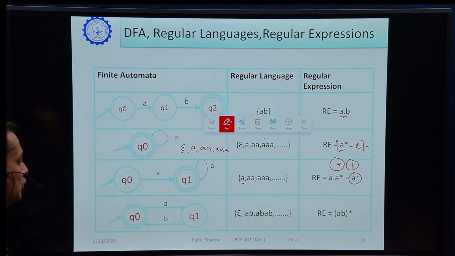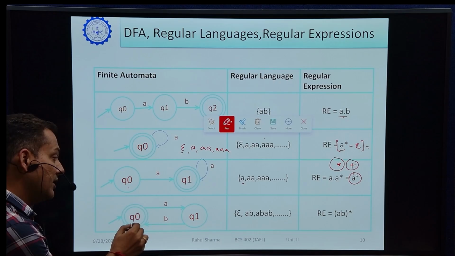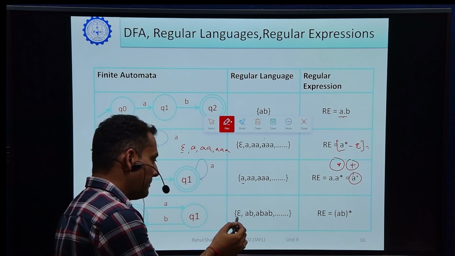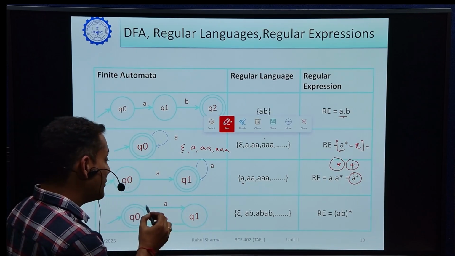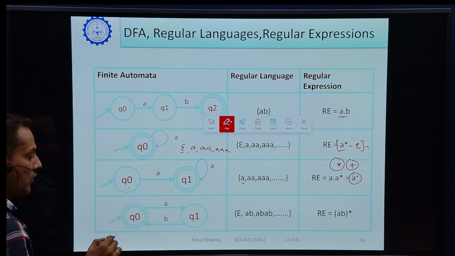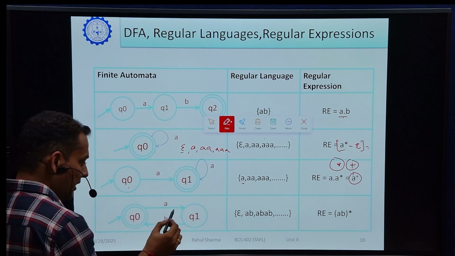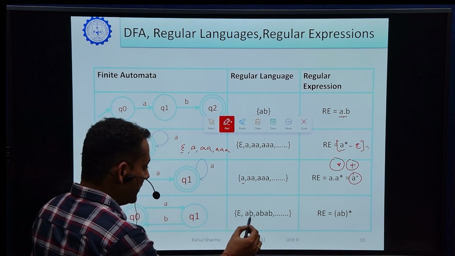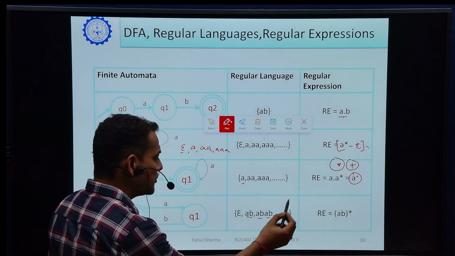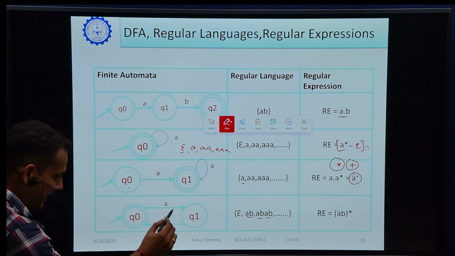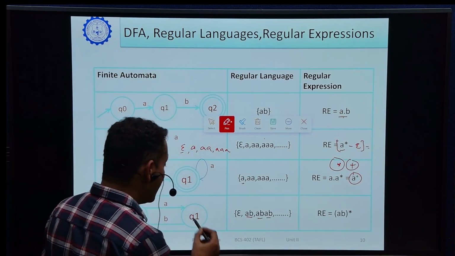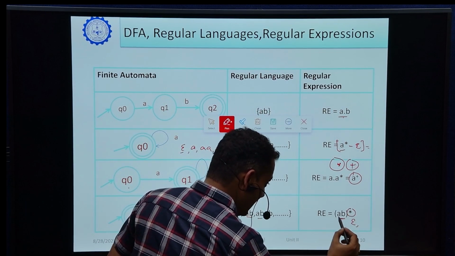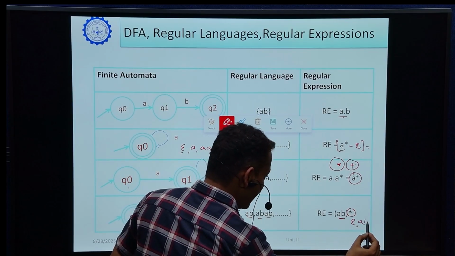This example is q0 to q1, but in this case q1 is both the initial and a final state. As we know, when the initial state is also a final state, it accepts the epsilon string. We read from q0 to q1 by reading the a symbol, and again when reading the b symbol we reach the final state. So many repetitions of ab, ab, ab will be accepted in the q0 state. What will be the regular expression for this? It is the closure of ab, which contains epsilon and any combination of ab, like ab, ab.